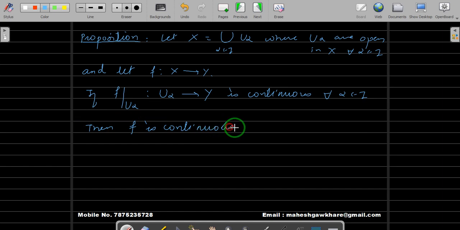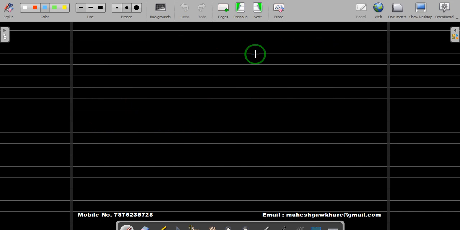But understand first what your hypotheses are. First, all U alphas are open. You are writing X as a union of open sets. If f restricted to all the open sets is continuous, then f is continuous. You cannot neglect any of the hypotheses; if you neglect any of them, then the result may not hold. So let us prove this. To prove this, let us use the first definition, the definition we have used for defining continuity of a function. So, proof.